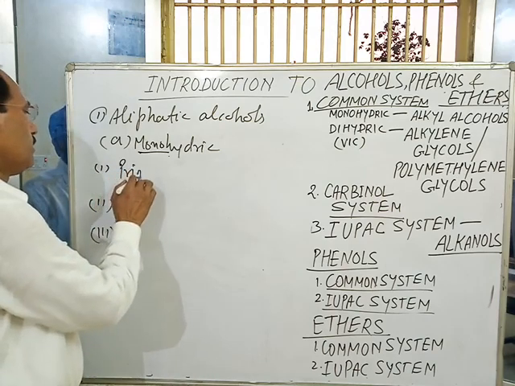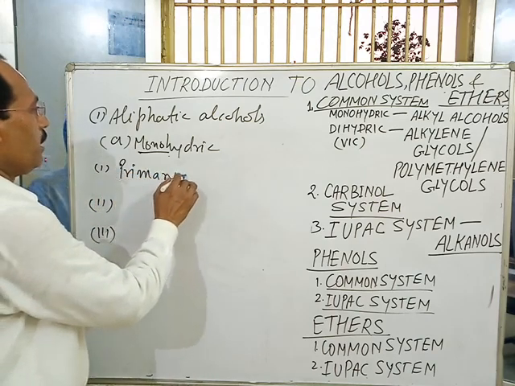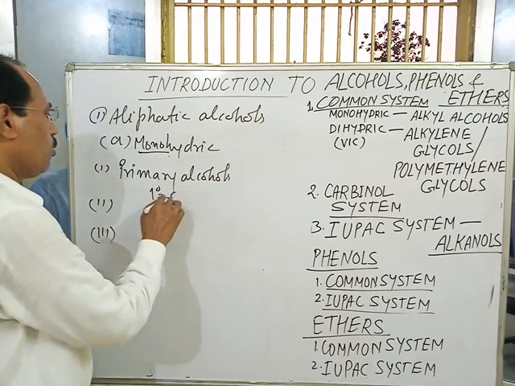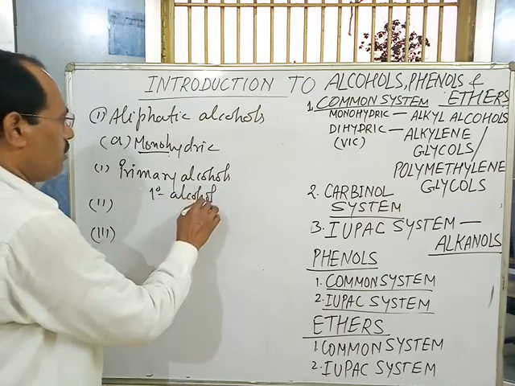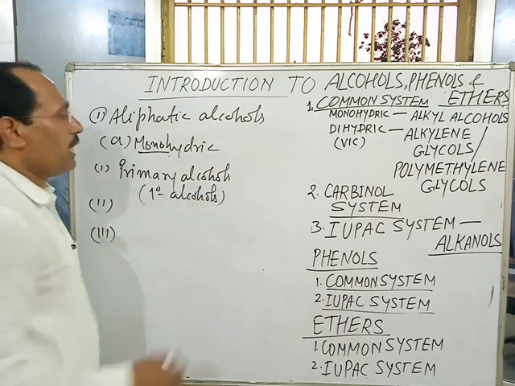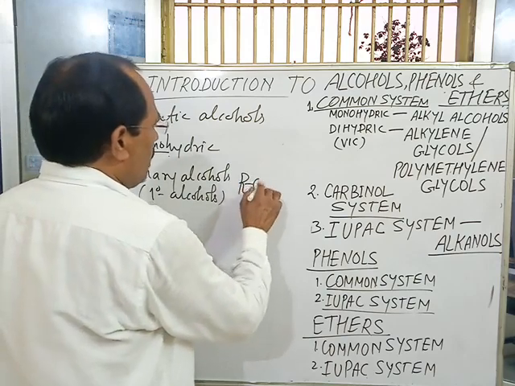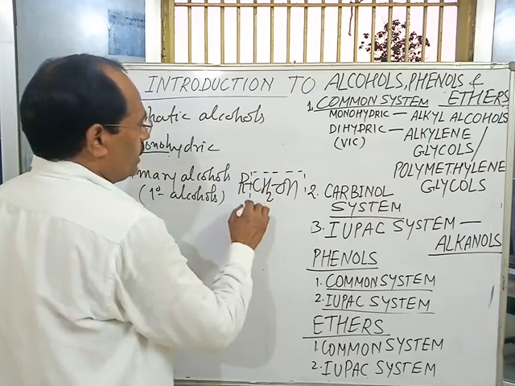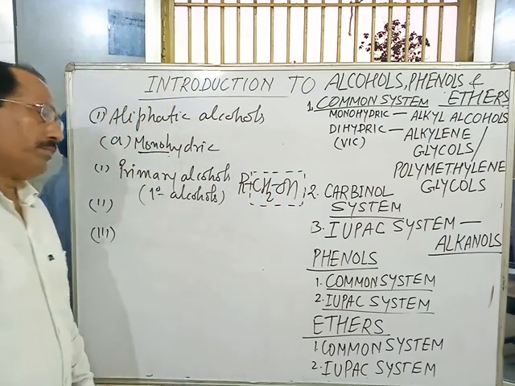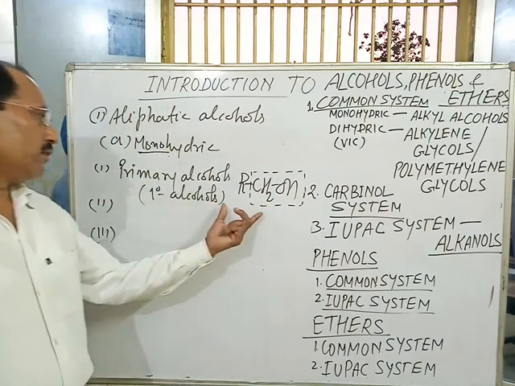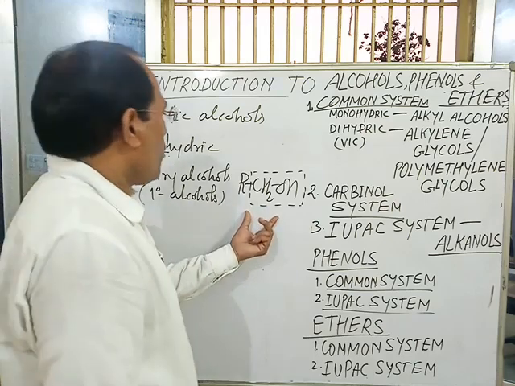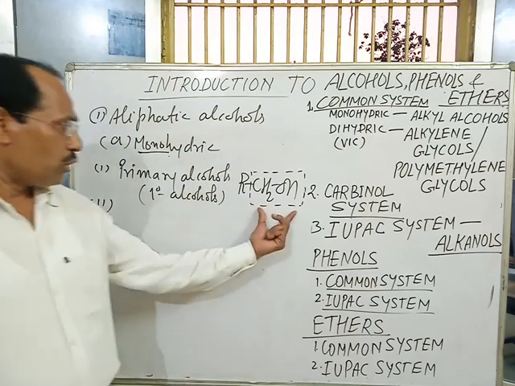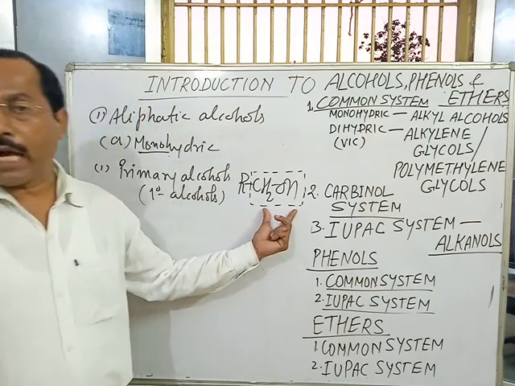Primary alcohols, or 1 degree alcohols, are represented by the general formula RCH2OH. This group is called the primary alcoholic group. All primary aliphatic alcohols are represented by the general formula RCH2OH. CH2OH is known as the primary alcoholic group.